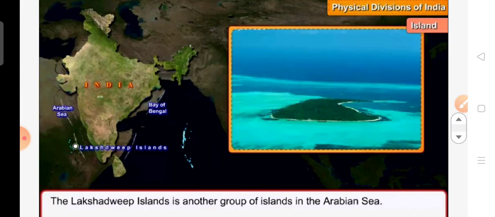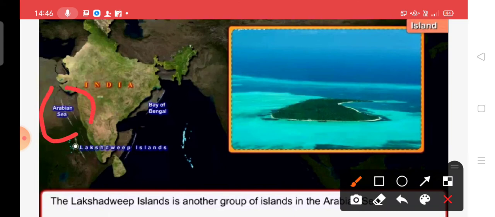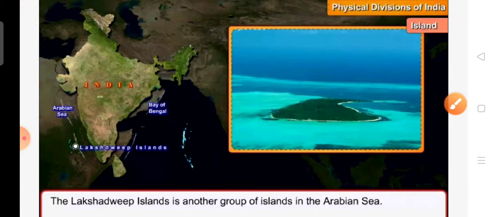The Lakshadweep Islands are another group of islands, in the Arabian Sea. So children, where are the Lakshadweep Islands? The Lakshadweep Islands are in the Arabian Sea. Here you can see the Lakshadweep Islands.